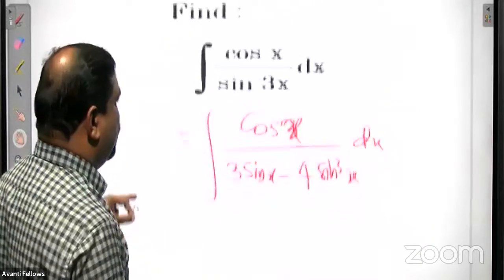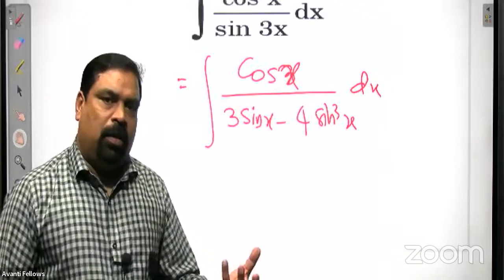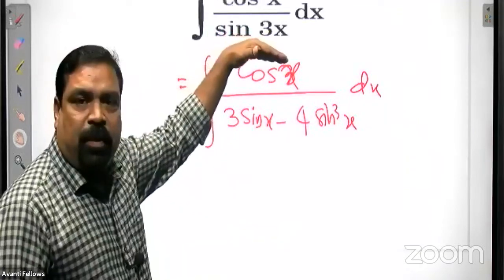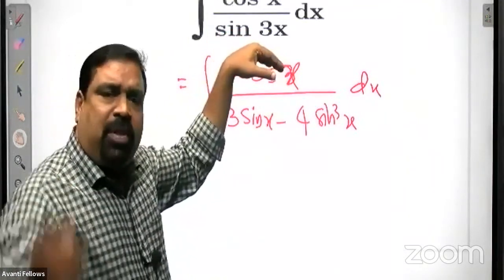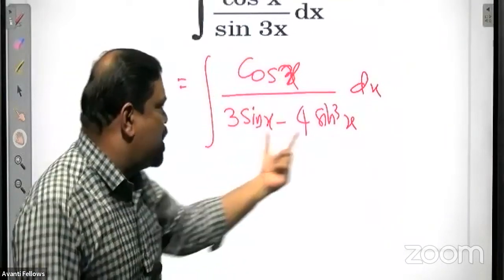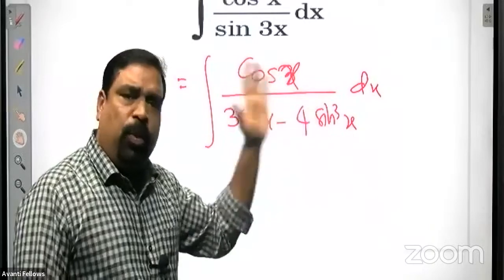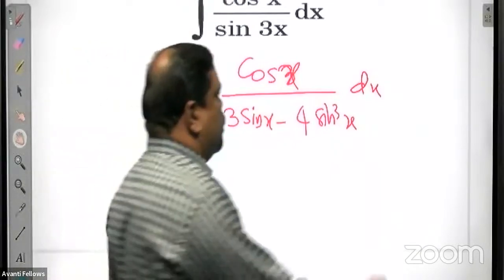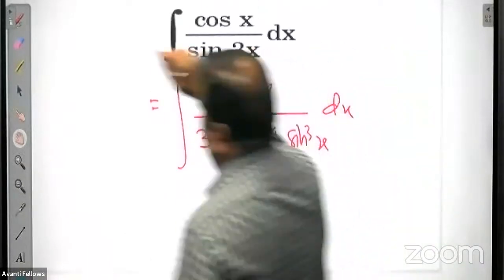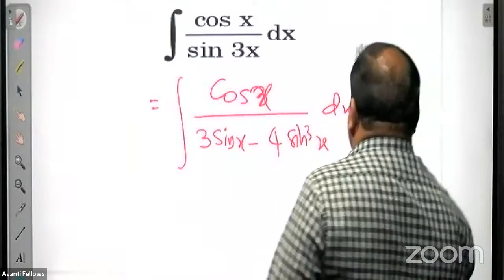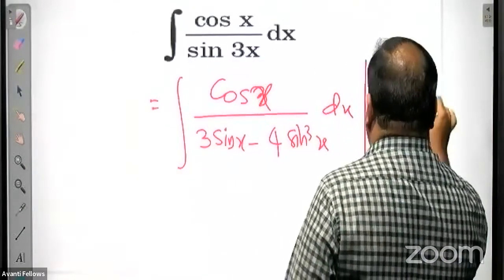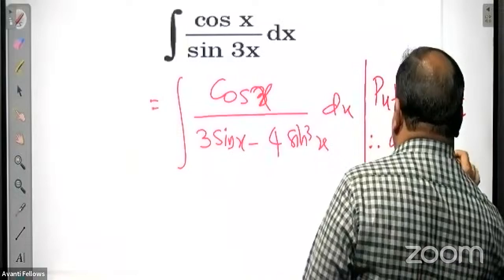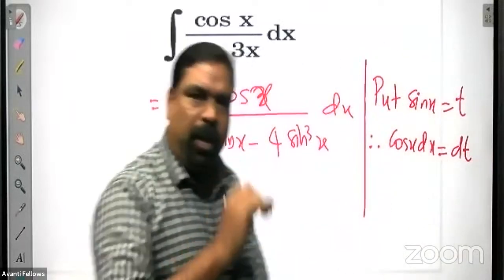Now I think you can do something now. We can do some substitution because in the numerator you can see cos x. Cos x is the derivative of which term? Sin x. Now we can see everything is in terms of sin x in the denominator. So if you put sin x as t, the numerator becomes dt. Isn't it? So that is the idea. So put sin x equal to t so that cos x dx is equal to dt.